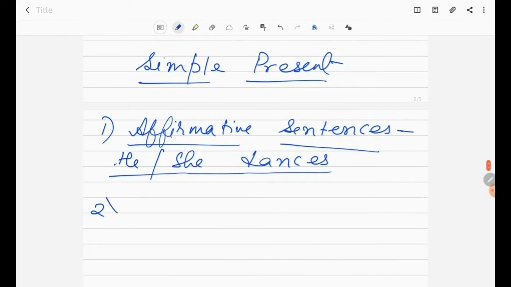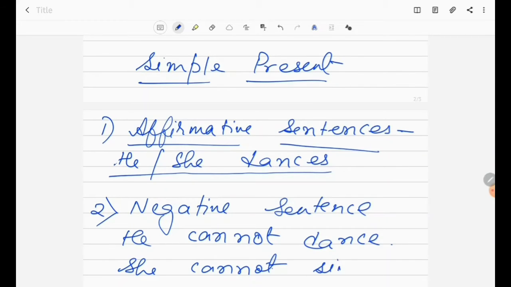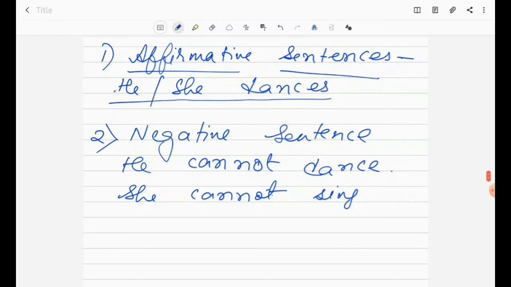And in negative sentences, what will we use? He cannot dance. She cannot sing. So these are some examples of how the simple present tense is used in affirmative and negative sentences. And how is it used in yes or no questions?